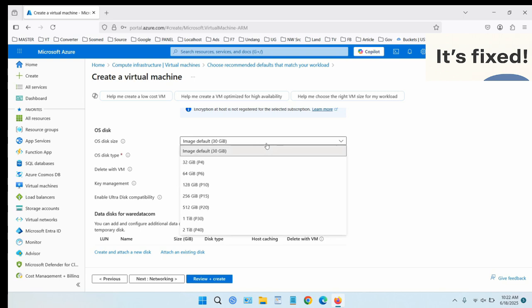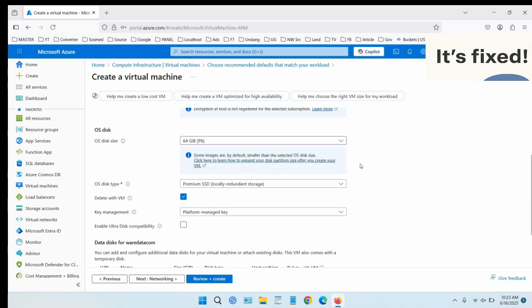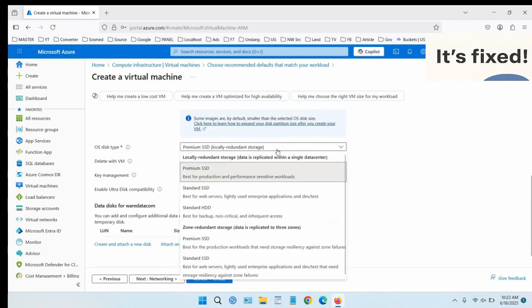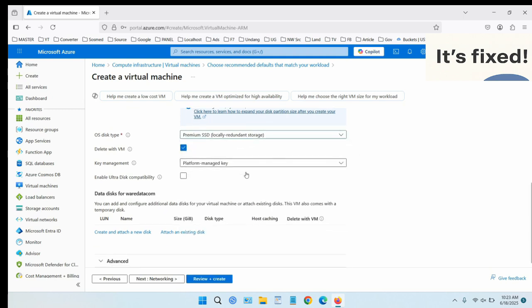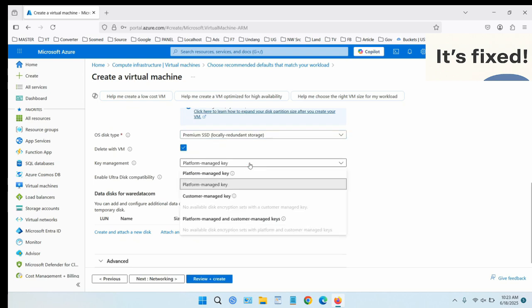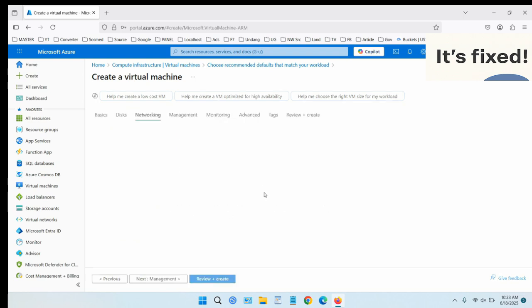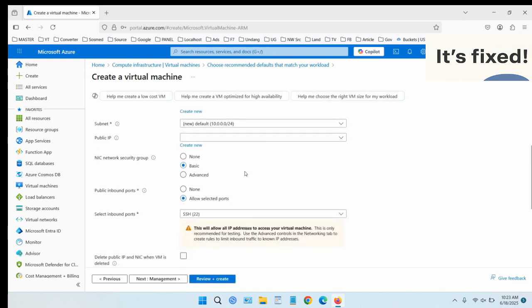Click Next again. In the Management and Monitoring tabs, you can enable features like Boot Diagnostics, Azure Monitor, and automatic updates. For this demo, the default settings are fine. You also have the option to add tags, which are very useful for cost tracking and organizing resources. For example, add a tag that says, Environment, Demo.